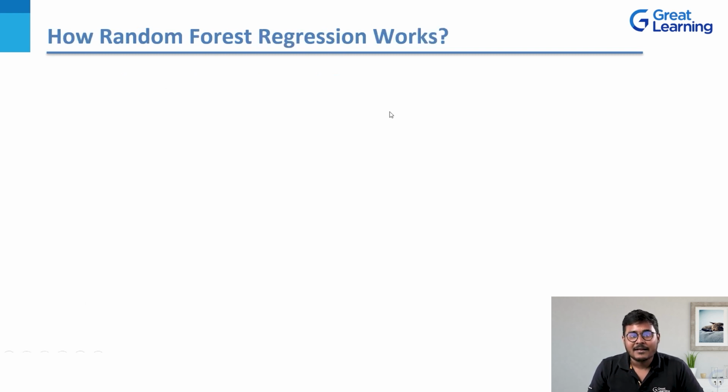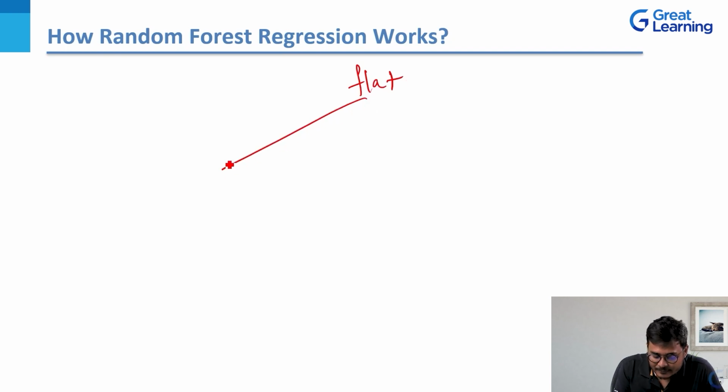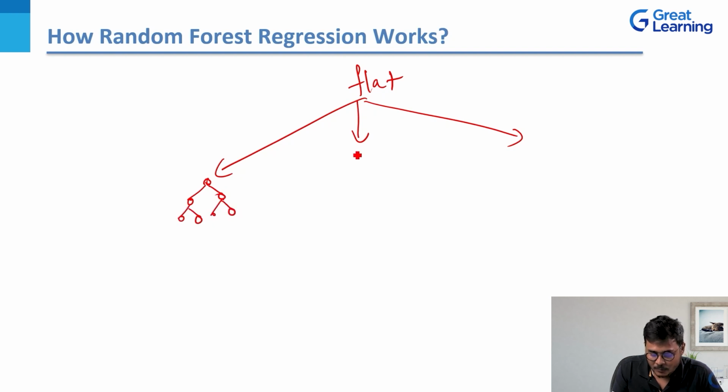So in the next slide, I'm going to draw the same thing. When I started the presentation, I gave you an example: suppose you want to buy a flat or an apartment. Let's build on that example again. Now I have a flat, so my test input is a flat, and this flat basically has 3 arrows. My first tree is a 2 BHK flat, which has its own parent nodes.